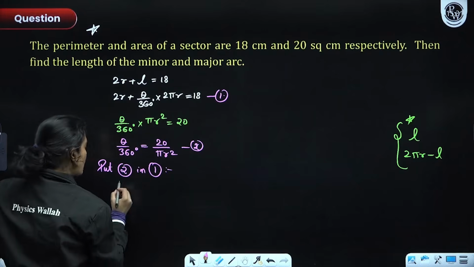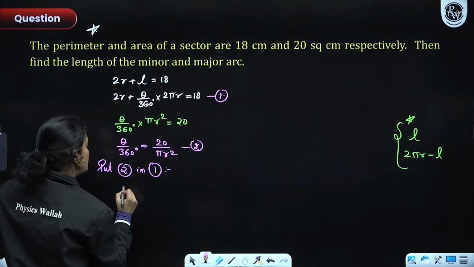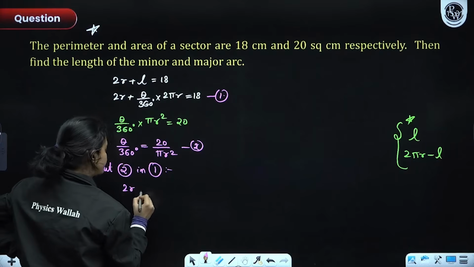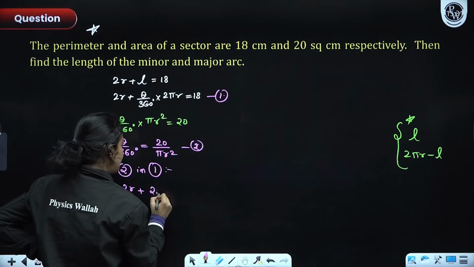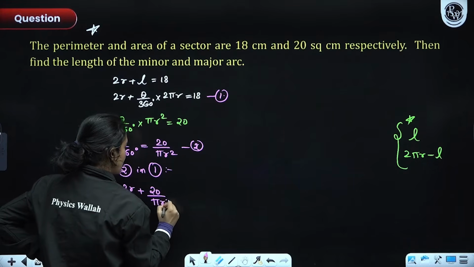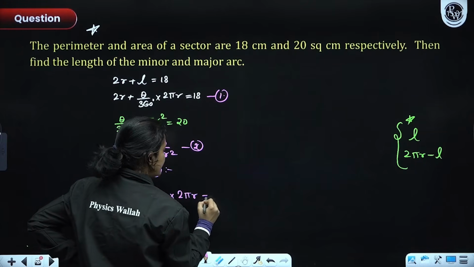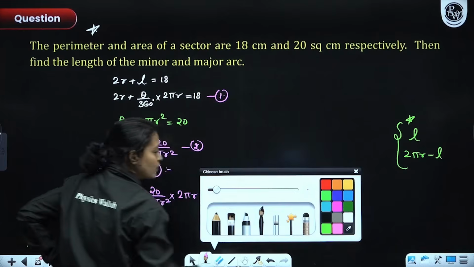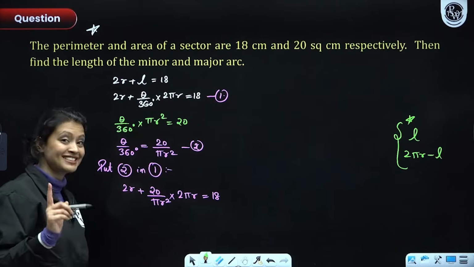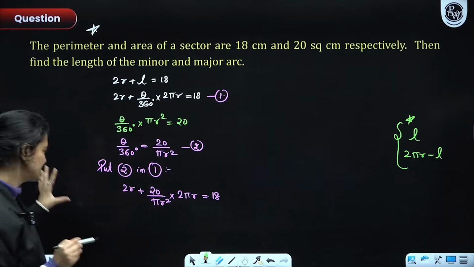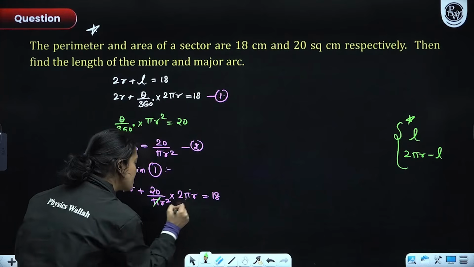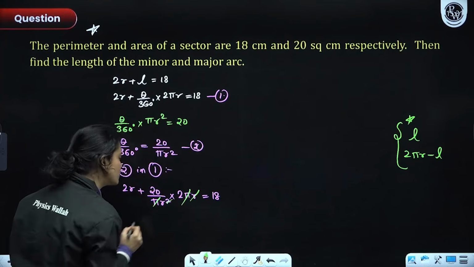Okay? So what do I have, everyone? My equation will become 2r plus 20 by pi r square multiplied with 2 pi r is equal to 18. Now this here is an equation in which the only variable is r. We just need to simplify it now. Okay? So first of all, pi and pi get cancelled. This r here gets cancelled with 1 r here.